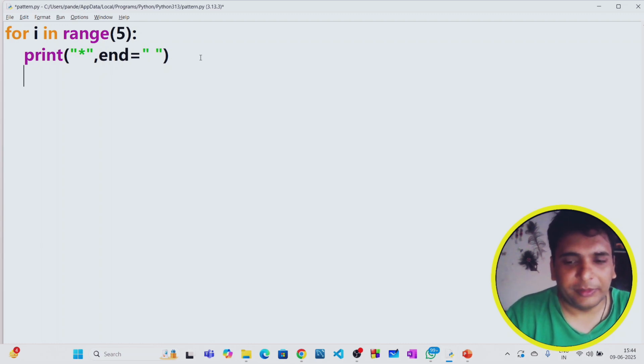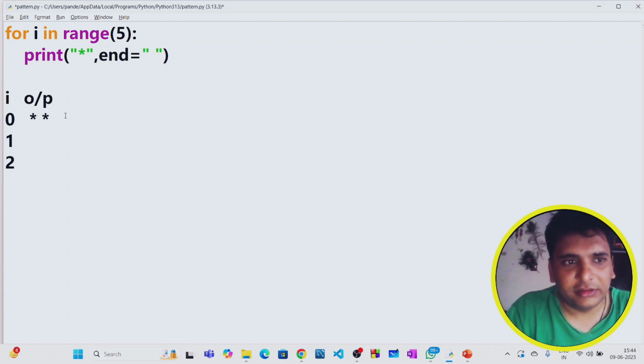Let me explain this also. So i, and here is the output. i is 0. For 0, 1 star got printed. And when i is 1, one more star will get printed, and as I have kept E and D here, it will be printing side by side, in the same line.